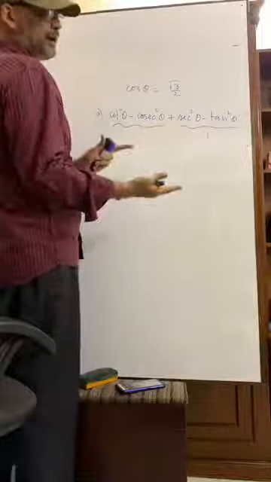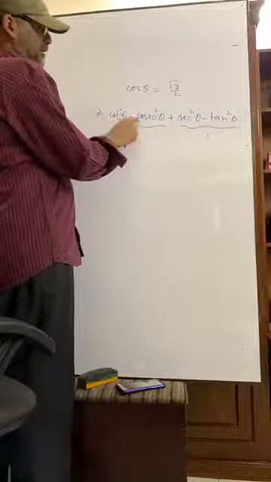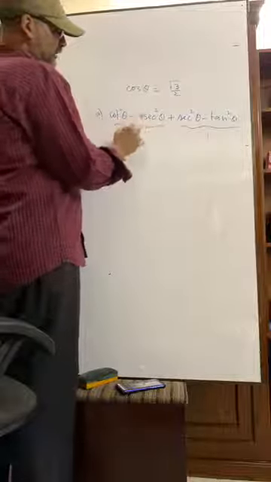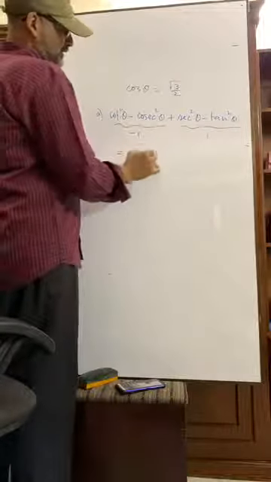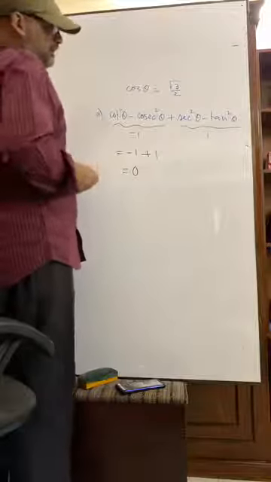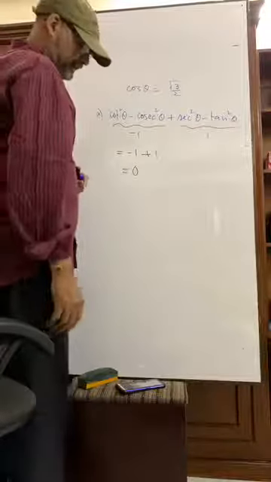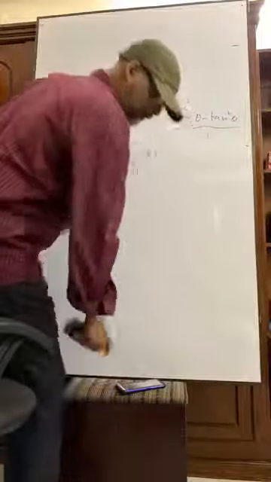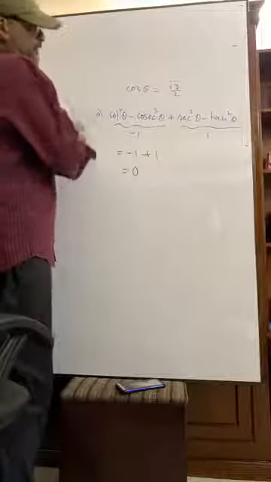But they differ only by a minus sign. If we multiply this by minus 1, then we get it. So this is minus 1. So our answer is minus 1 plus 1 is equal to 0. No need to do the maths in the exam hall. As it is the formula, you can just apply that trigonometric identity. You understand?